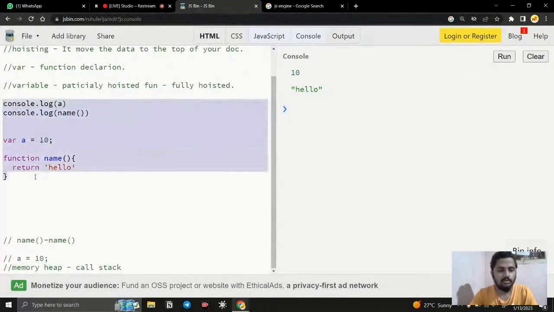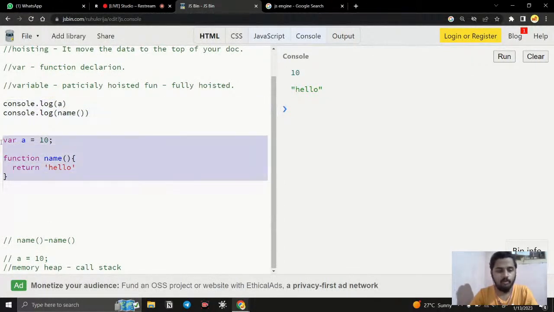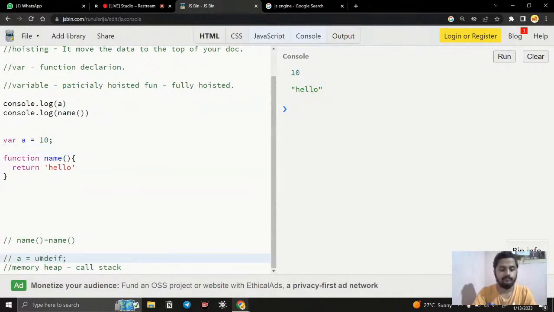So before the code is going to execute, what is going to happen? The memory allocation is going to happen for var and function. For the var keyword, we are going to have undefined, and the function is fully hoisted. Now the first line of code is console.log(a). If I execute it, what is going to happen? It gives me undefined, because it has not met that line yet.